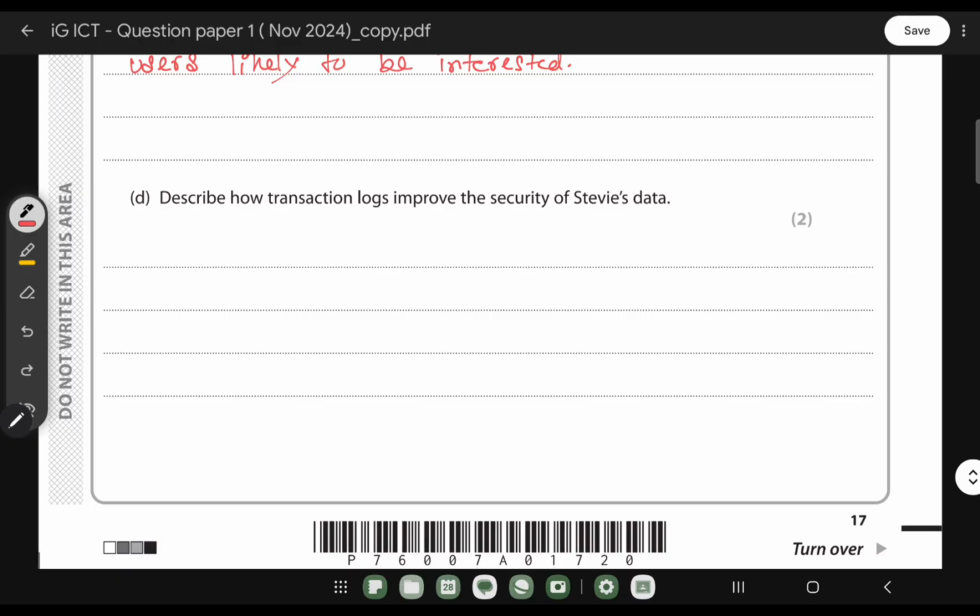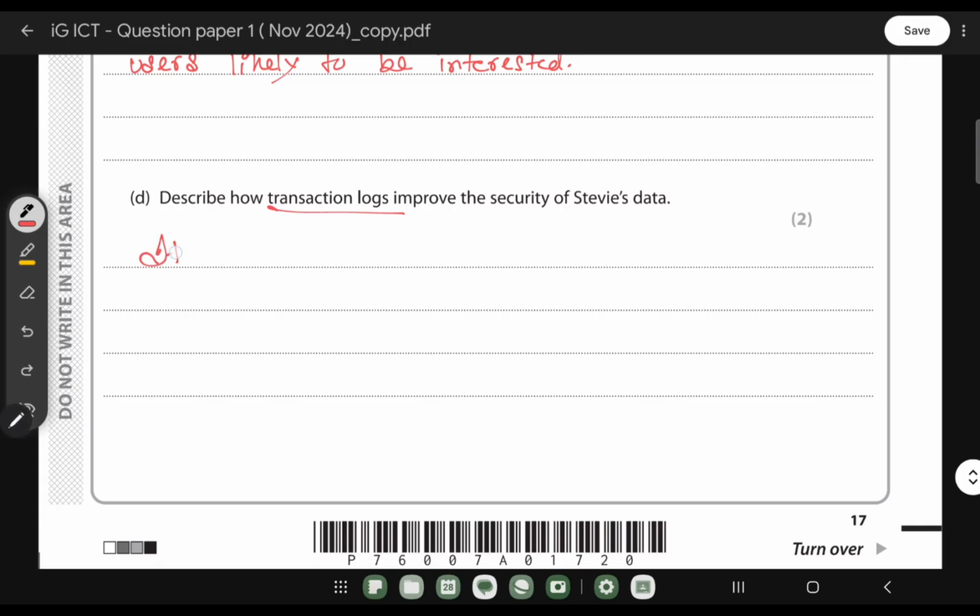Describe how transaction logs improve the security of Steve's data. So when it comes to transaction logs, what does this mean? It keeps track of changes to the data. So if something bad happens, they have the chance to roll back.